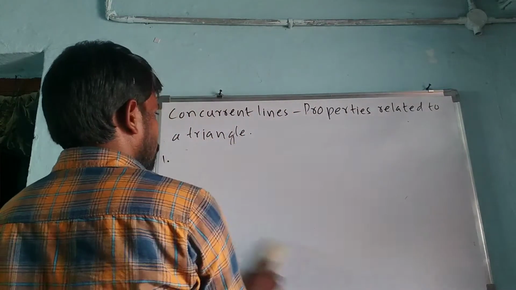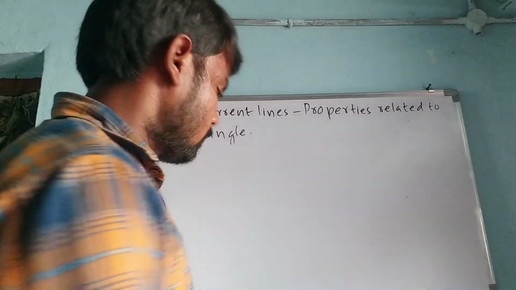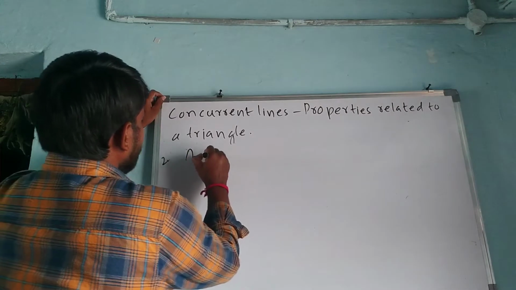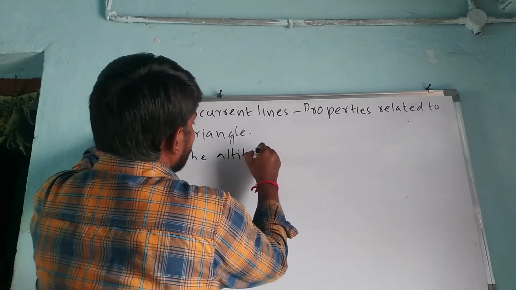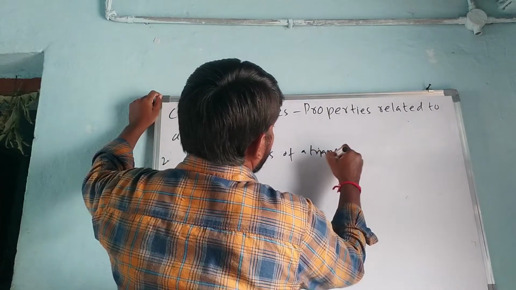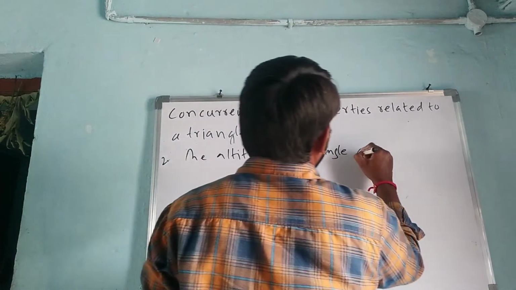Now the second property is the altitudes. The altitudes of a triangle are concurrent.